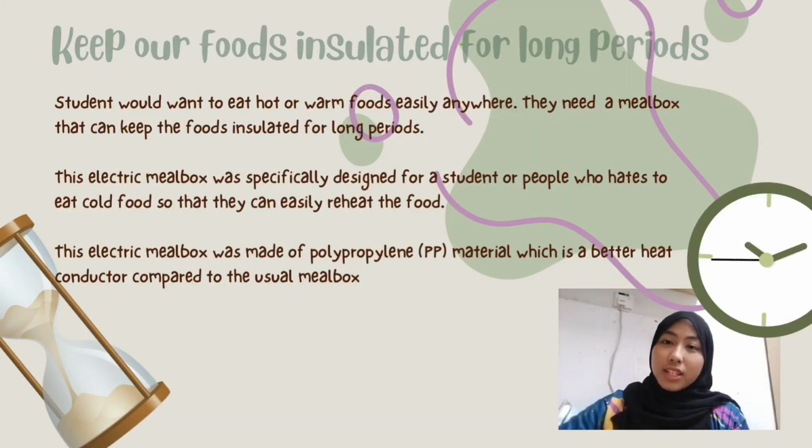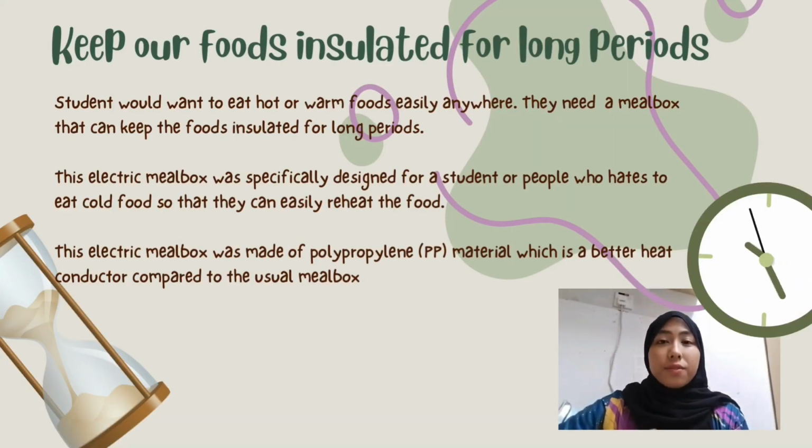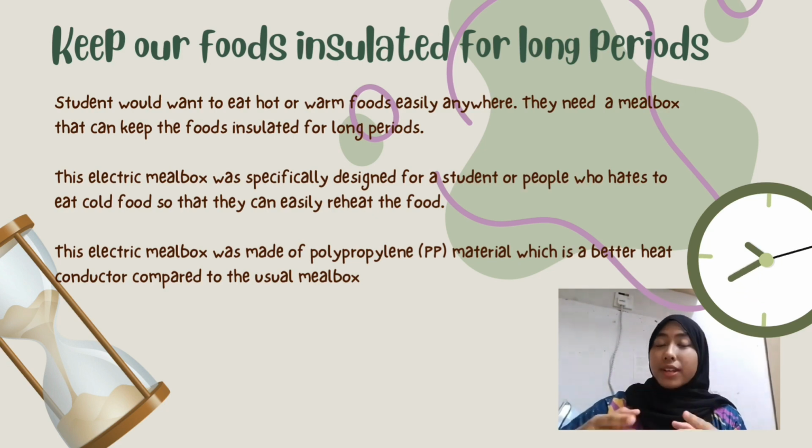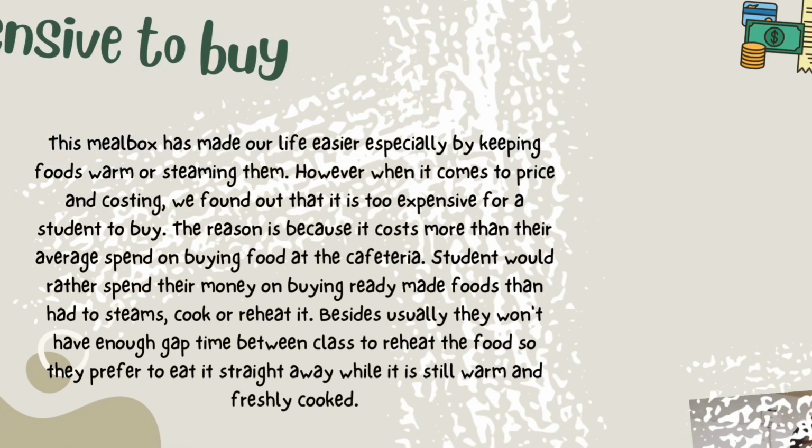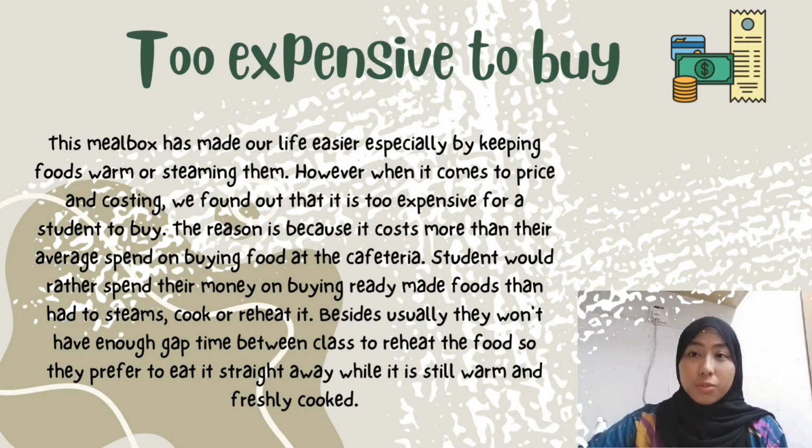I'm going to start with the first pro. First, it keeps our food insulated for a long period. As students, we want to eat warm or hot food easily anywhere. Not only that, we also need a Mealbox that can keep our food insulated for a long period. The electric Mealbox is similar to the thermos. It's just a slightly more advanced version since we can reheat the food in it. It was specifically designed for students and people who hate to eat cold food so that they can easily reheat their food. So now we move to the cons of the product that we found while doing the project.